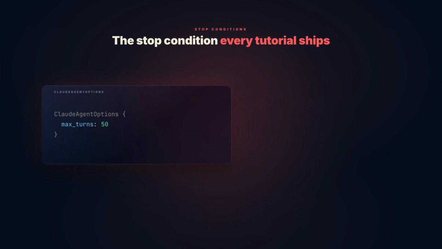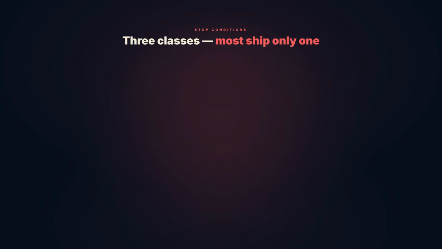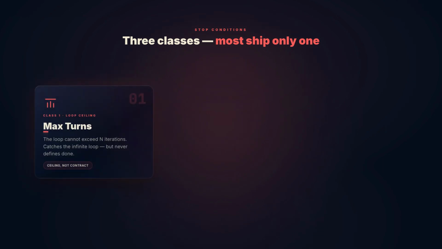There is a stop condition that ships in every tutorial: max turns. It is the right first stop condition. It is not sufficient. Most developers set max turns to 50 or 100 and call it done. The loop cannot exceed 100 iterations. Fine. What that does not tell the agent is, are you finished? Did you actually answer the question? There are 3 classes of stop conditions. Most production systems only implement one.